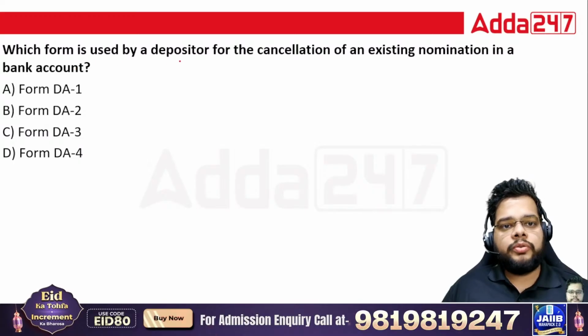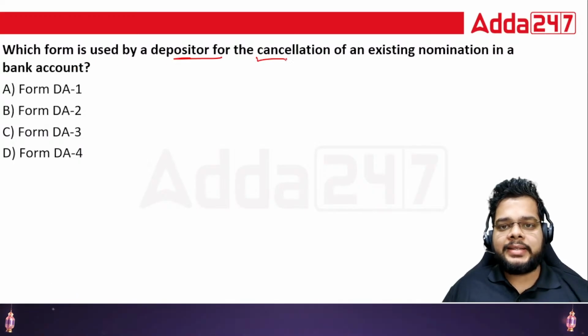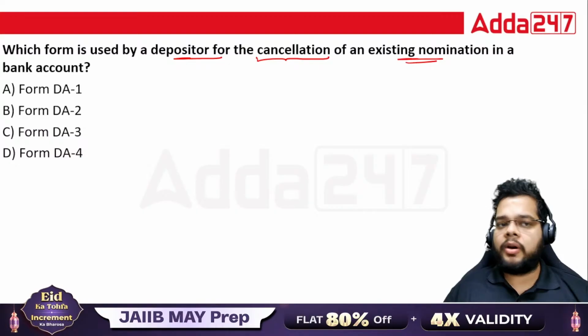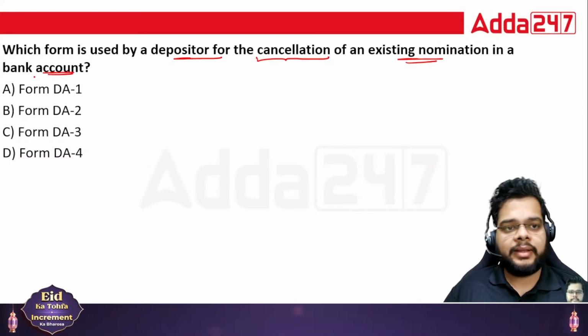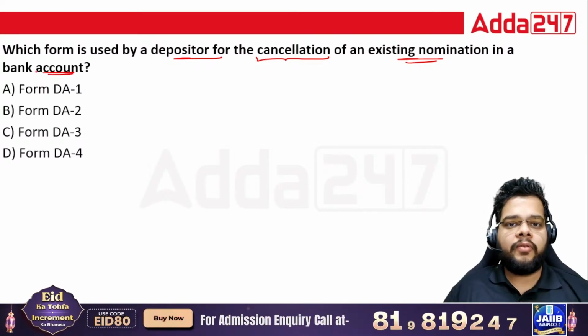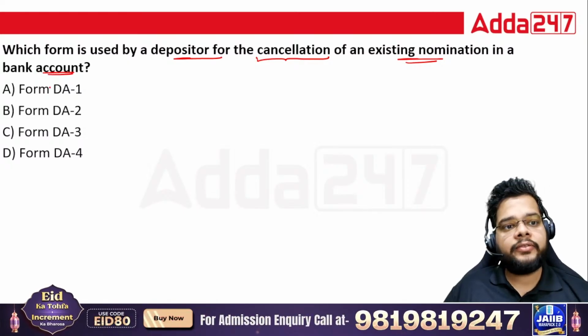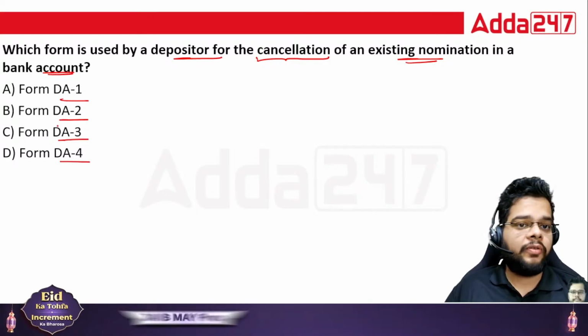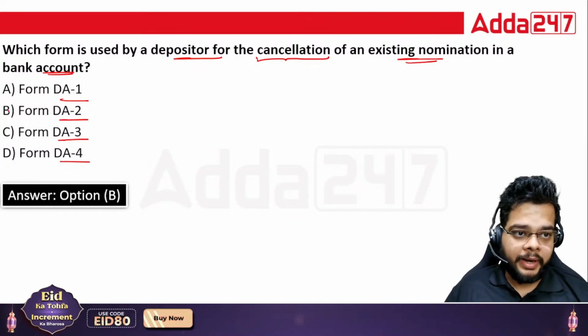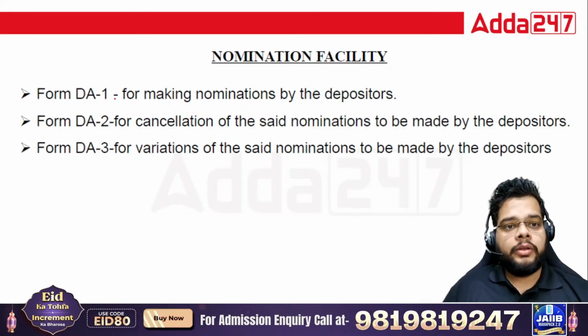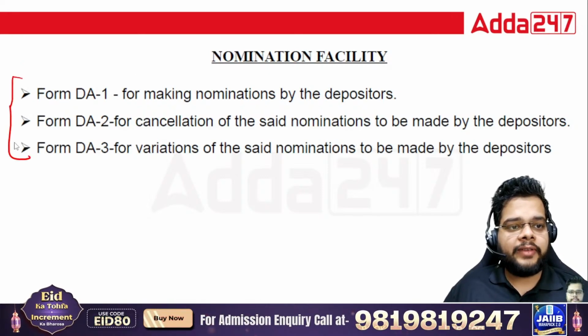Which form is used by a depositor for the cancellation of an existing nomination in a bank account? So already the nomination is there. Now the depositor wants to cancel the same. Is it form DA1, DA2, DA3, or DA4? What will be the right answer here? So the correct answer for the cancellation of nomination is DA2. That is option B.